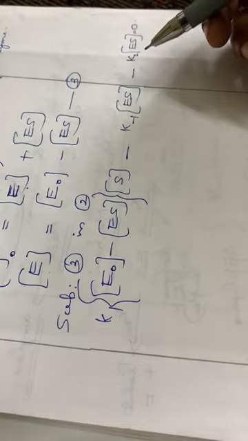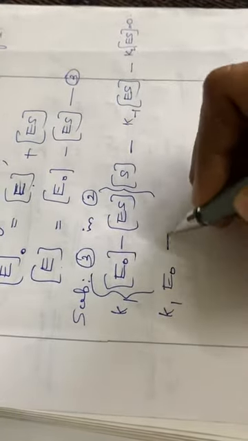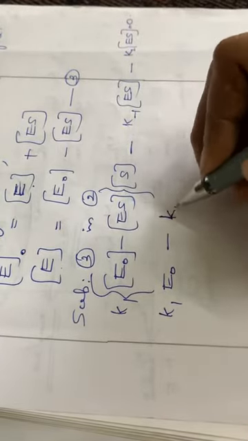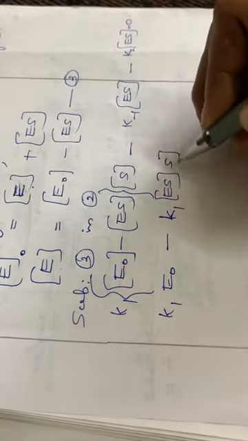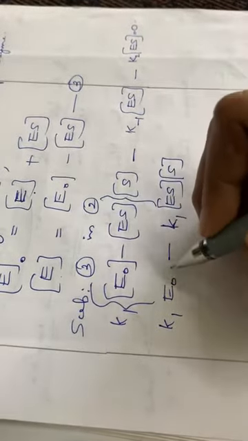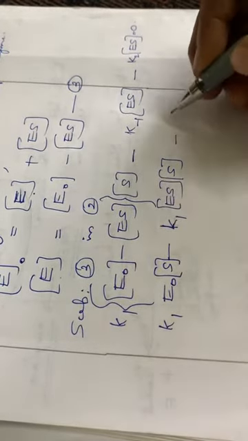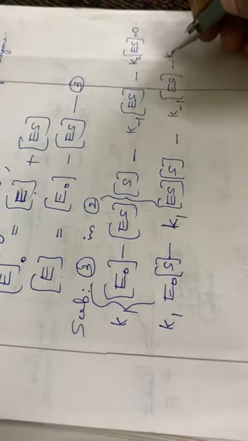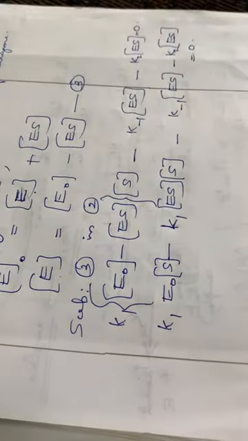So again you have to simplify this equation. You have to open the brackets and multiply: K1 into E0 into S minus K1 into ES into S minus K inverse into ES minus K2 into ES is equal to 0.